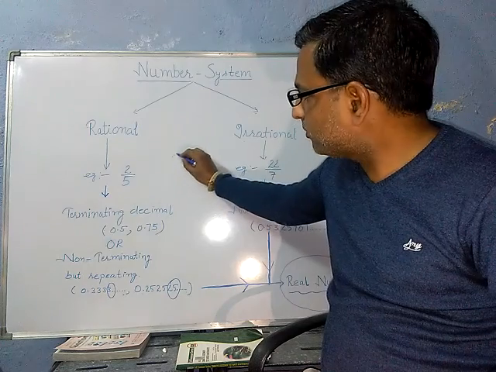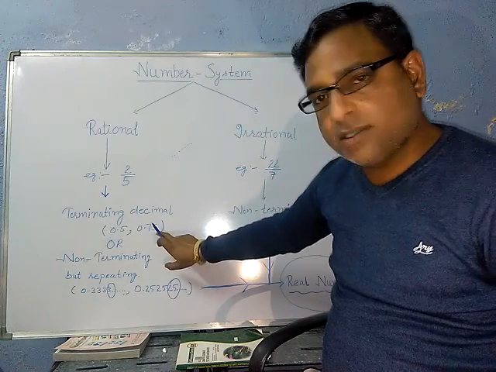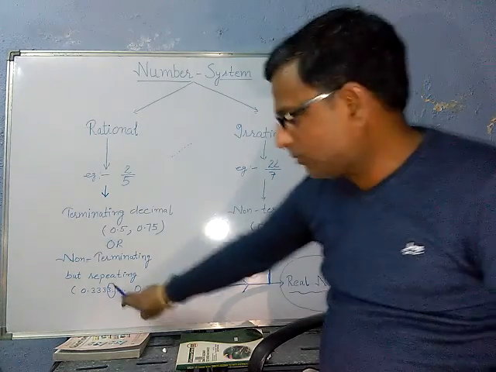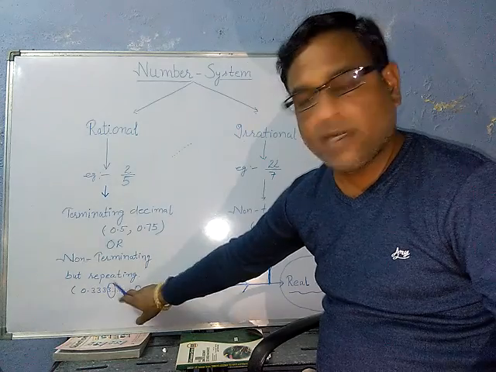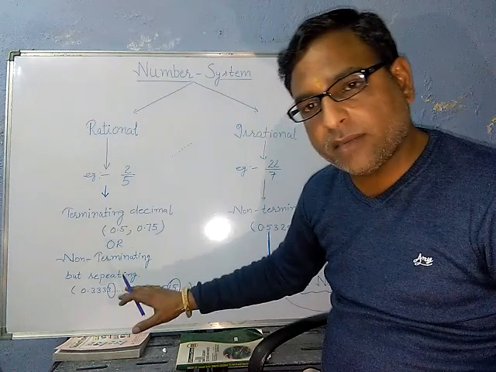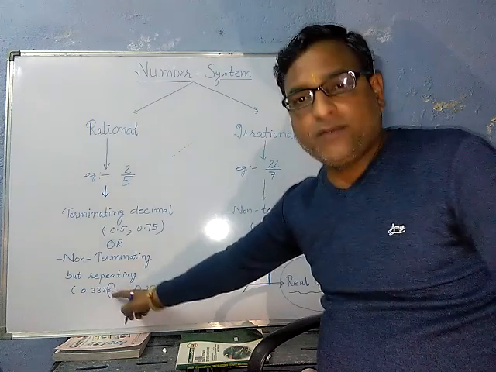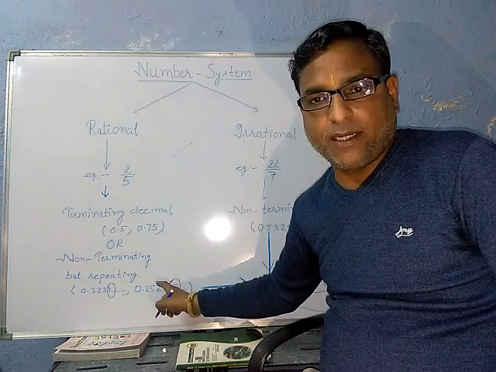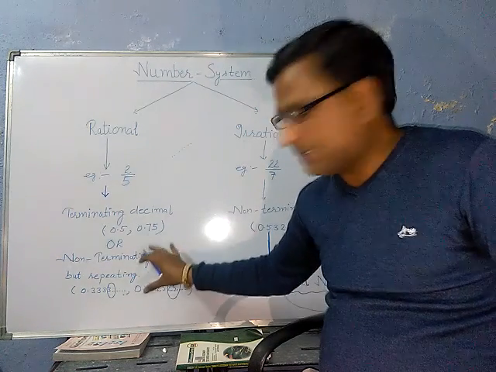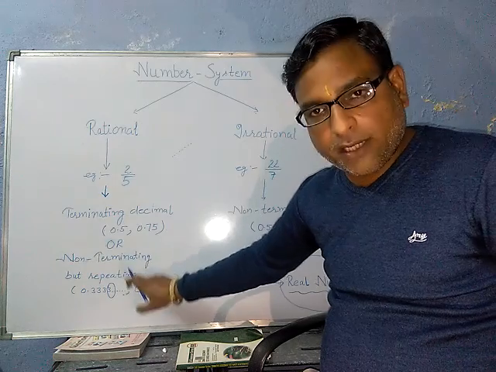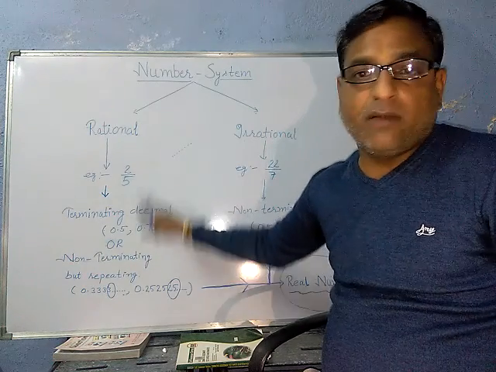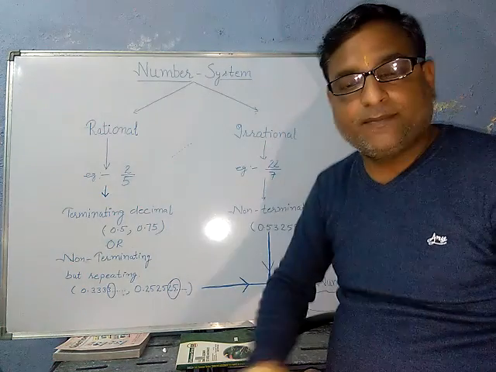Clear? Not terminating. This is called 'and so on'. If 'and so on' is not there, it means terminating. If 'and so on' is there, it means non-terminating. But at the same time, 3 is repeating, 25 is repeating. So that's why, in this type of non-terminating but repeating decimal, the number will be a rational number.